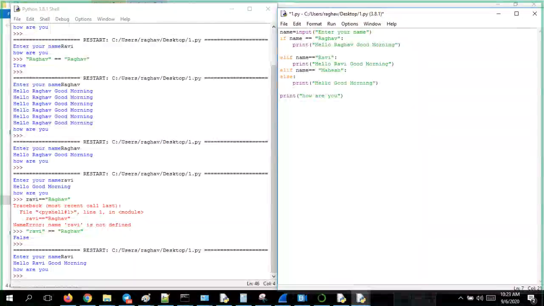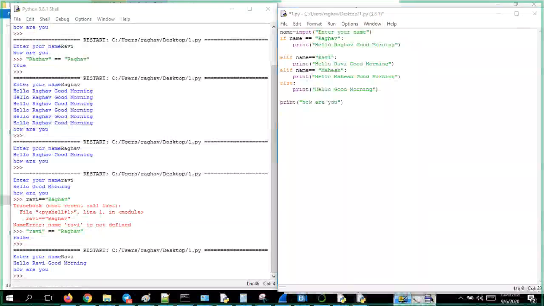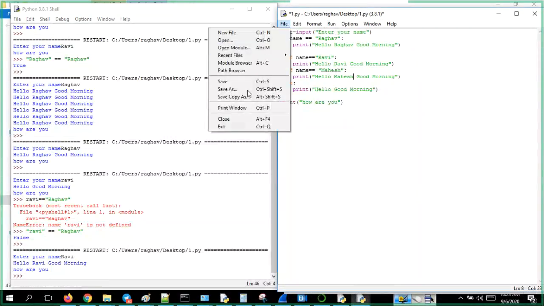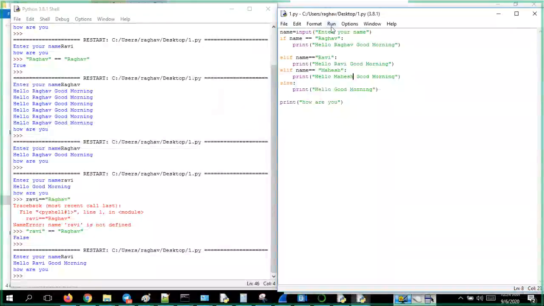If it is Mahesh, print: Hello Mahesh, good morning. I will take it, save it, and run it.